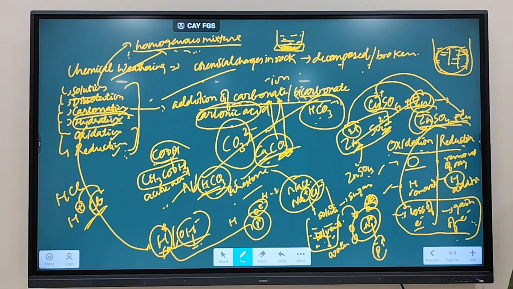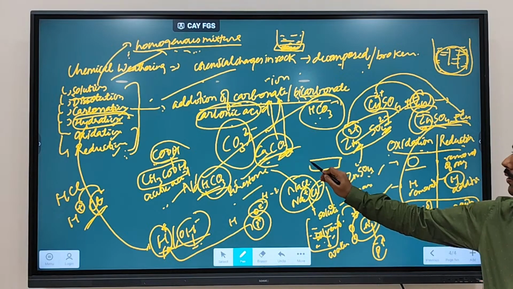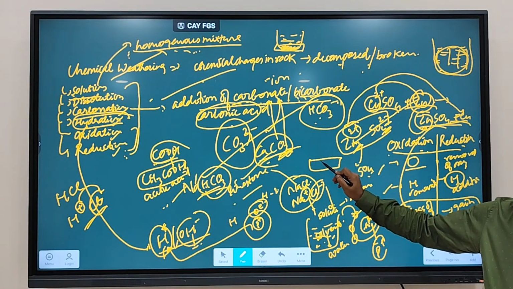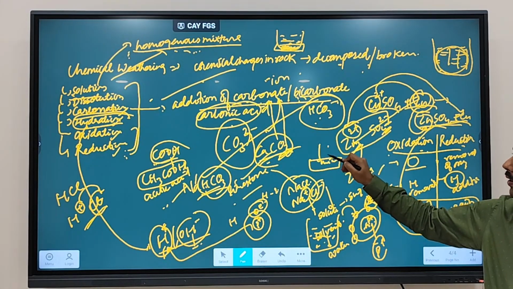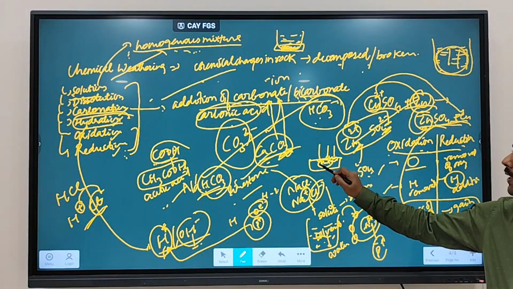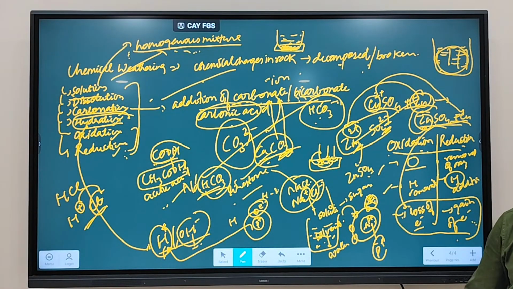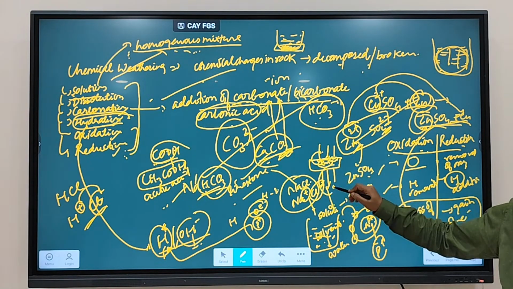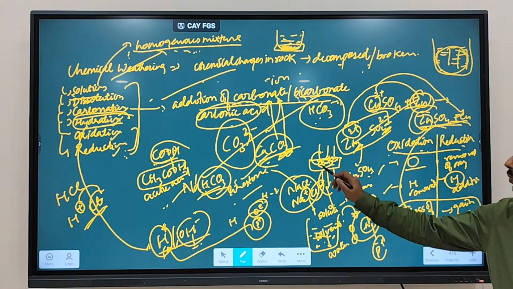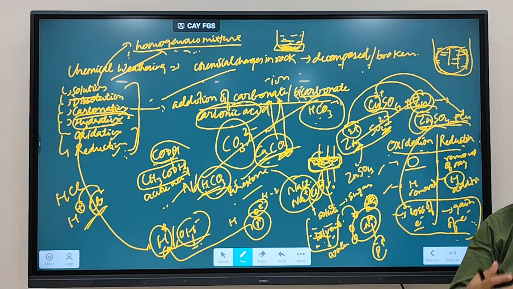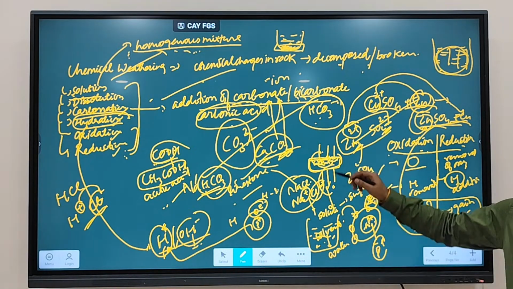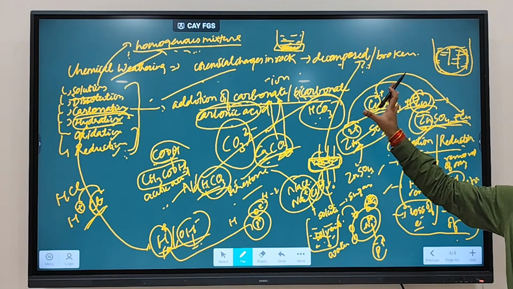Clear? So when rainwater is happening, what will happen? Let's say this is a rock. This rock contains mineral. When rain falls, what happens? This mineral may get dissolved in water. When this mineral gets dissolved in water, what will happen? It will go down with the water. When water goes down, mineral will also go down. What will happen to the rock then? It becomes loose because the mineral is gone. When it becomes loose, what will happen? It becomes easier to decompose or break down.